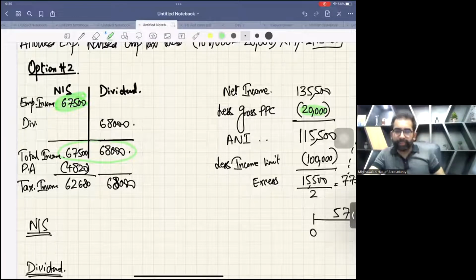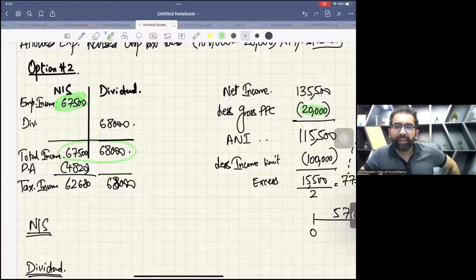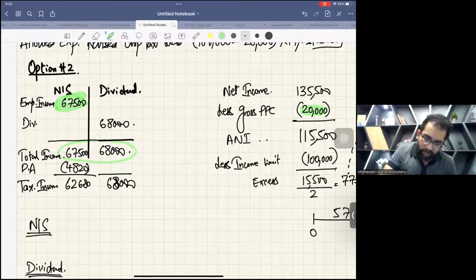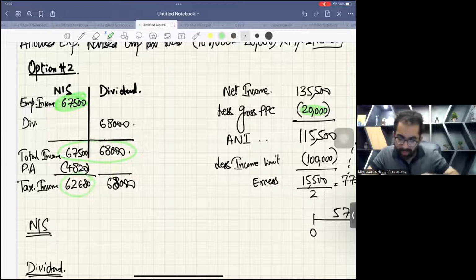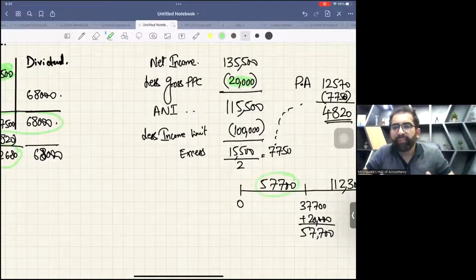So let's start the tax. First of all, there is one non-saving income and the other one is dividend income. You will pick this non-saving income 62,680, and your first band capacity is 57,700.